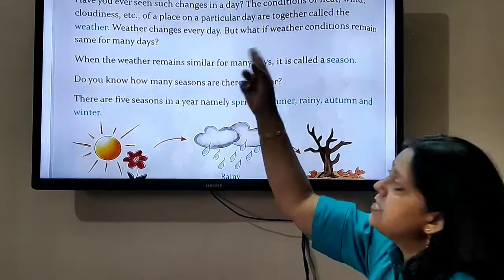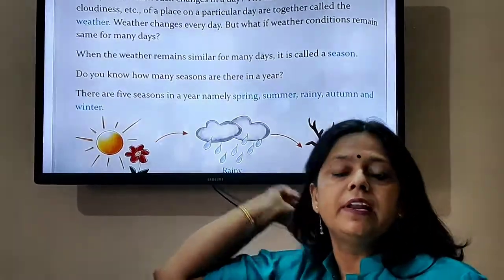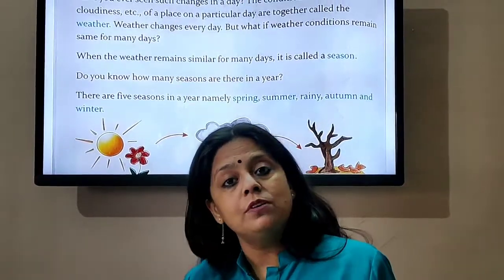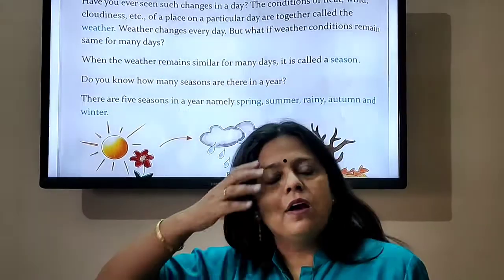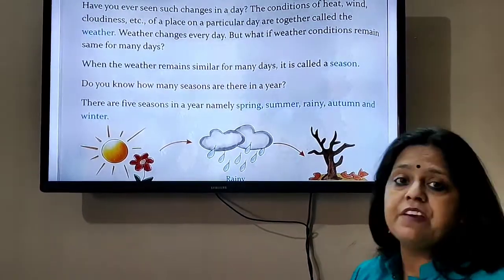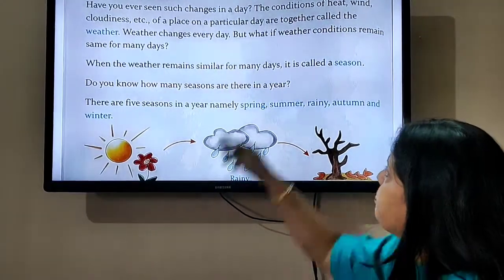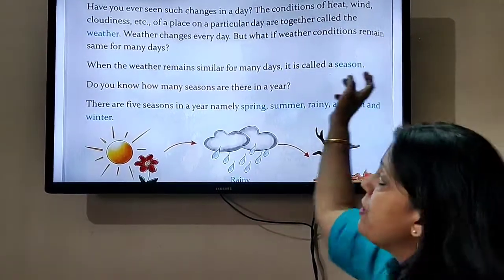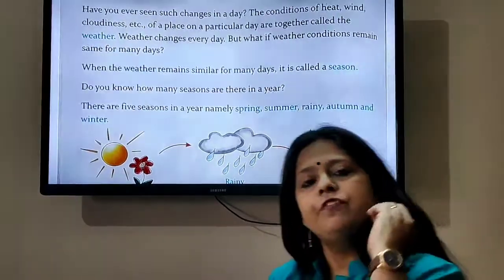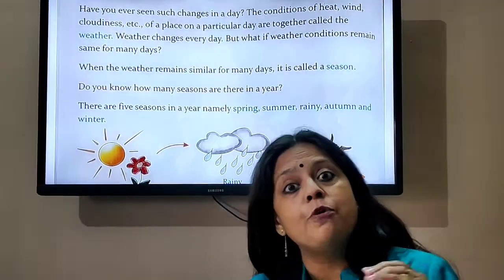So weather changes every day. Today if the weather is hot and humid, tomorrow it might be cool and cloudy, and then it might be rainy. It changes every single day. But what would happen if the weather condition remains the same for many days?